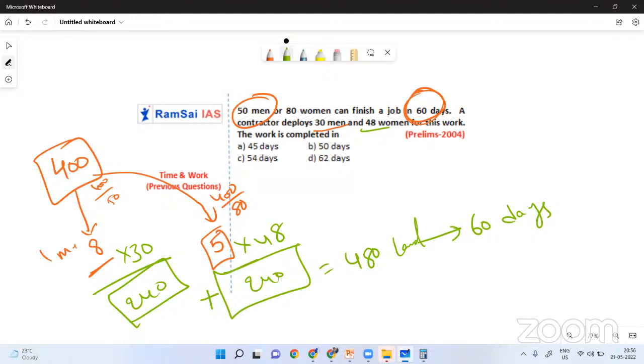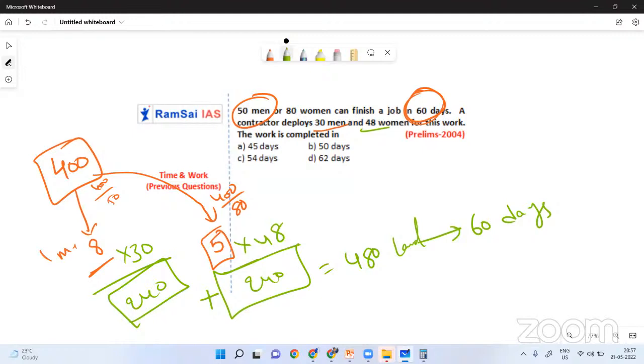So here the contractor deployed how many people? 30 men and 48 women. 30 men can finish 240 laddus, and 48 women can finish 240 laddus. So together, men and women finished 480 laddus, but in how many days? Not in one day, but in 60 days.